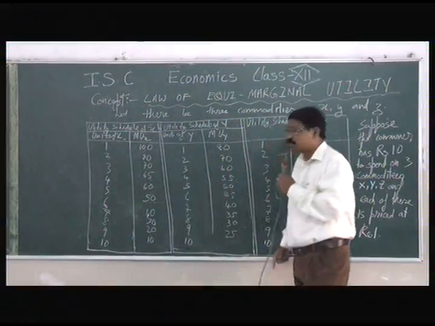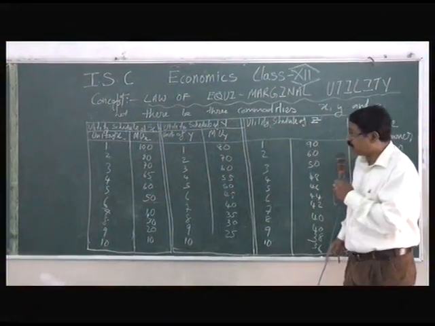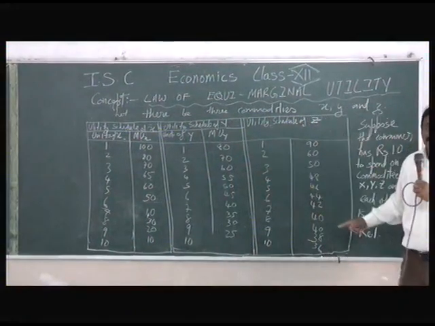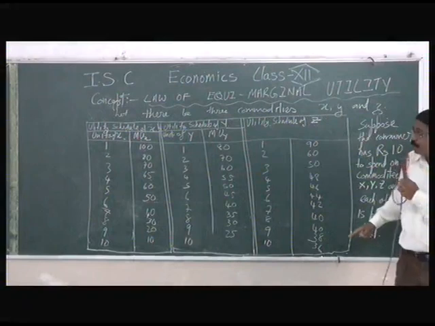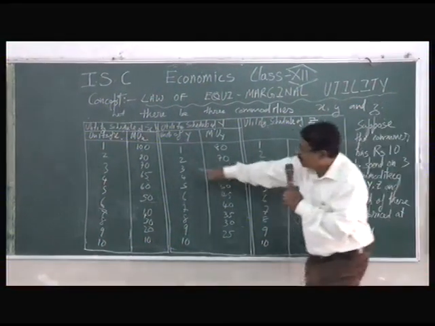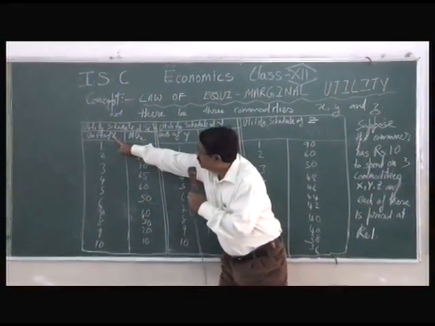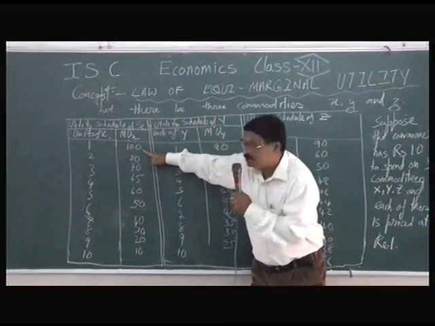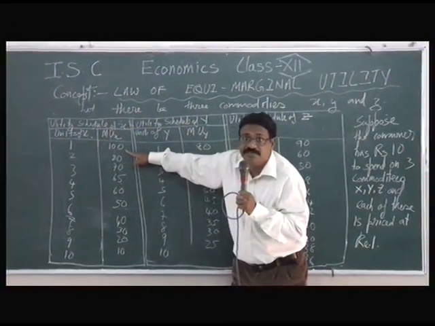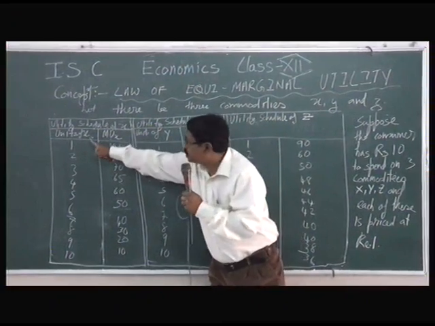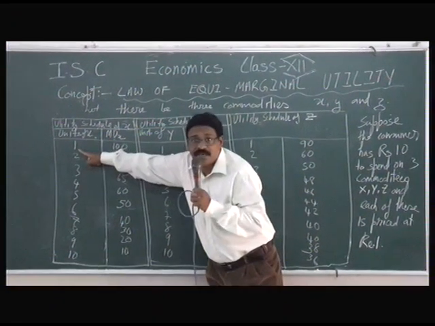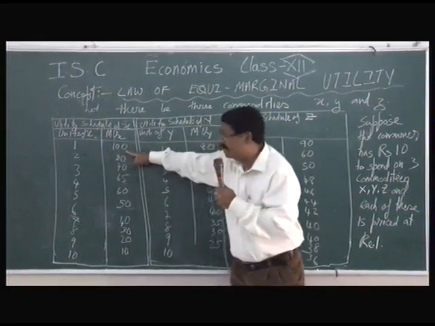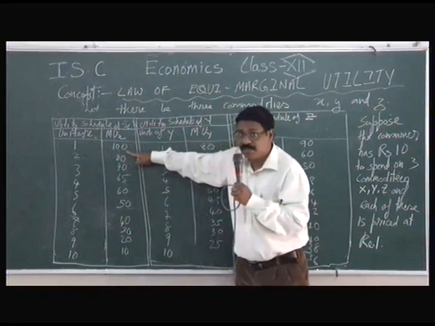So he goes to the shop. He will first seek satisfaction here, the utils of satisfaction. The most satisfying is commodity X, utility is 100. So he'll buy this one first. He'll acquire a utility of 100 utils.